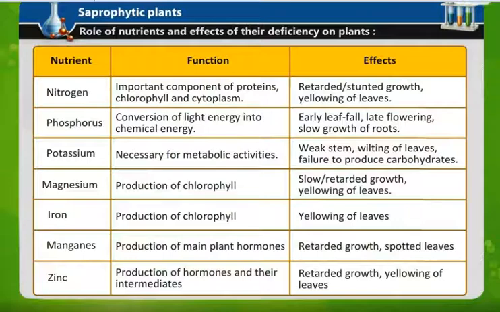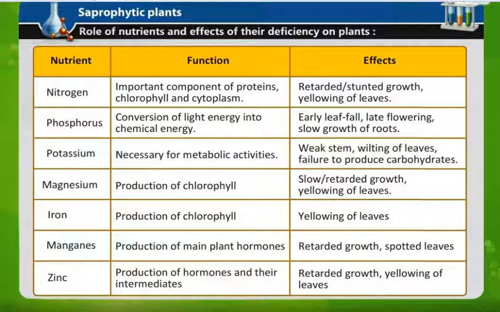Magnesium, production of chlorophyll. As we all know, plants are green due to chlorophyll. If magnesium content is deficient, it causes yellowing of leaves and slow and retarded growth. Iron, production of chlorophyll. Again, if the production of chlorophyll is not proper due to deficiency of iron, it causes yellowing of leaf. Manganese, production of main plant hormones. The main hormones of the plant are responsible due to manganese, and if manganese is not in sufficient amount, it causes retarded growth and spotted leaves.